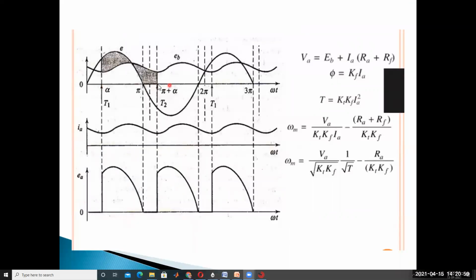Each thyristor conducts for 180 degrees.